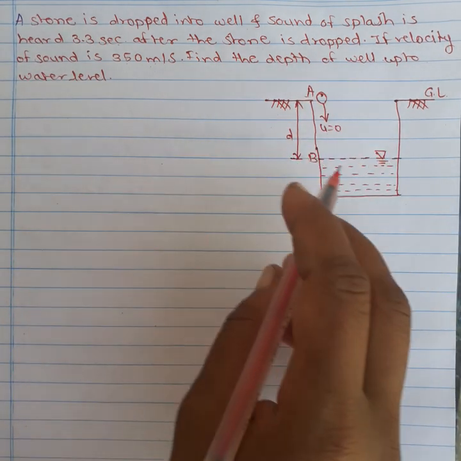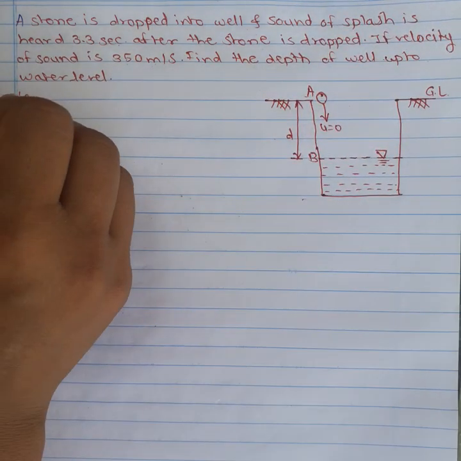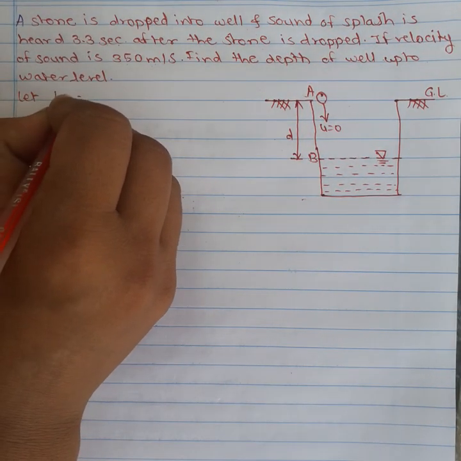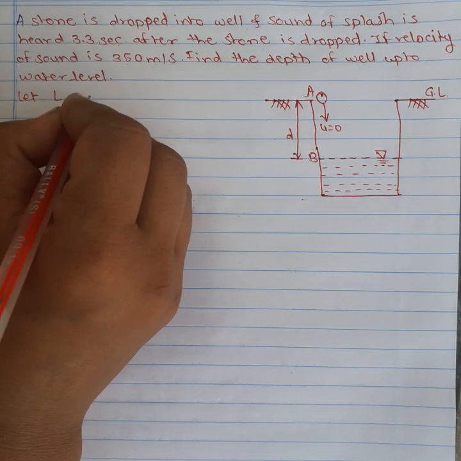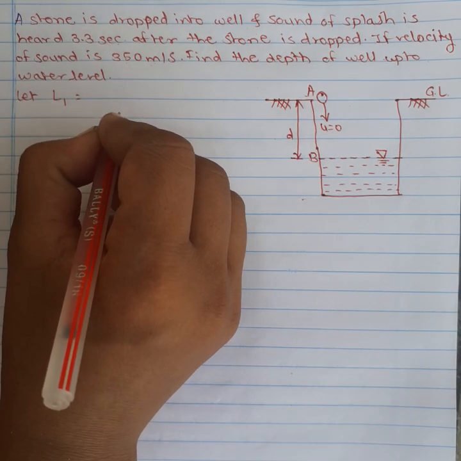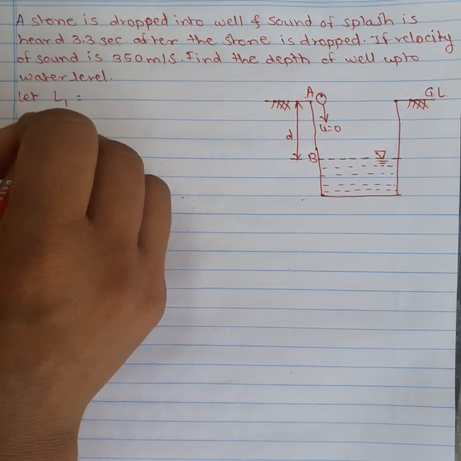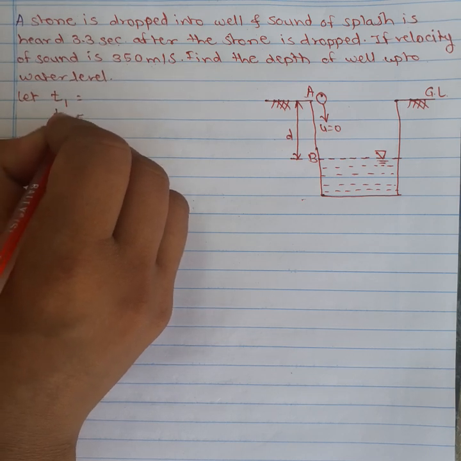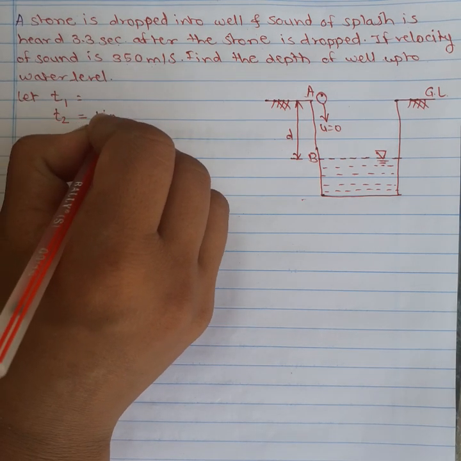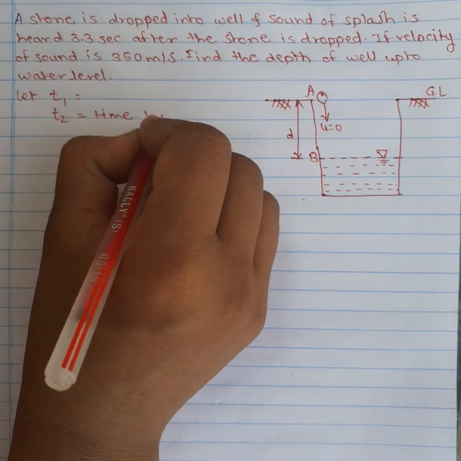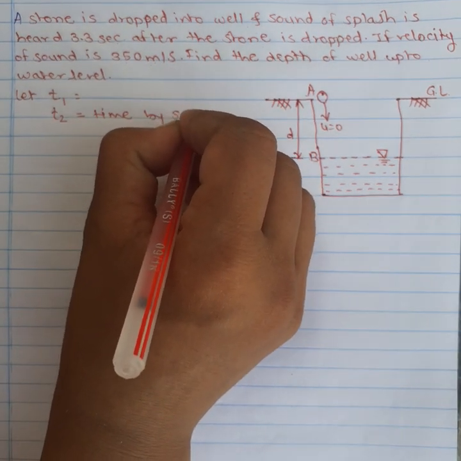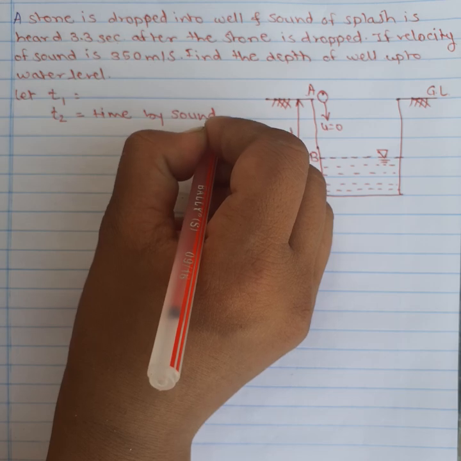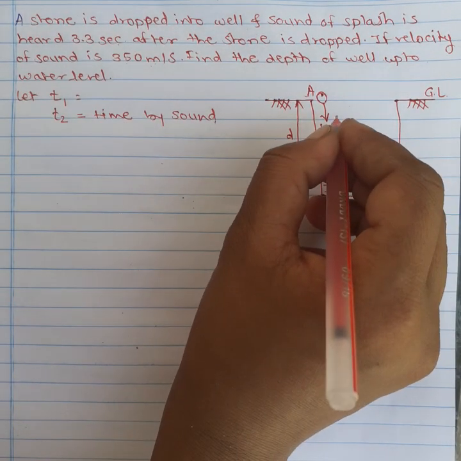Now let T1 be the time taken by the stone to reach the water level, and T2 be the time taken by the sound to travel from the water level to the ground.